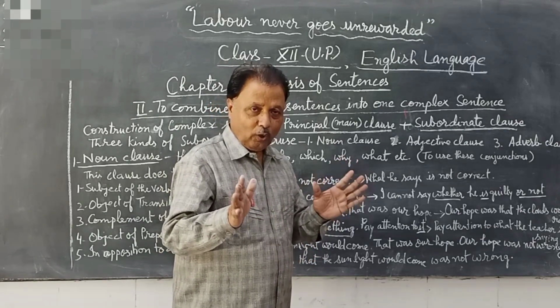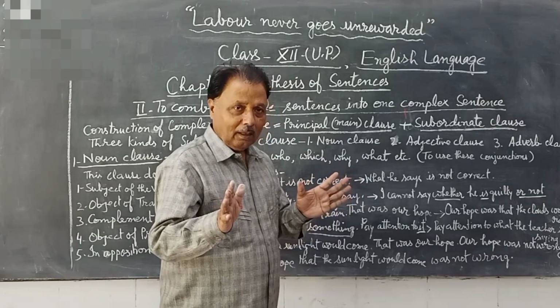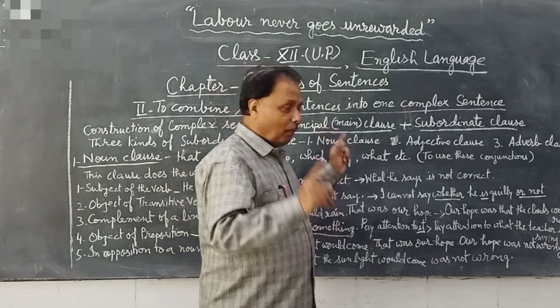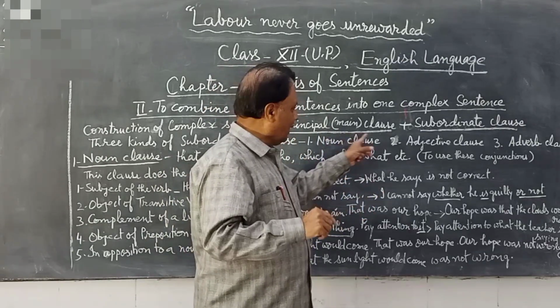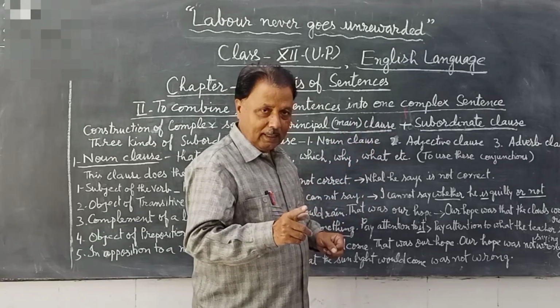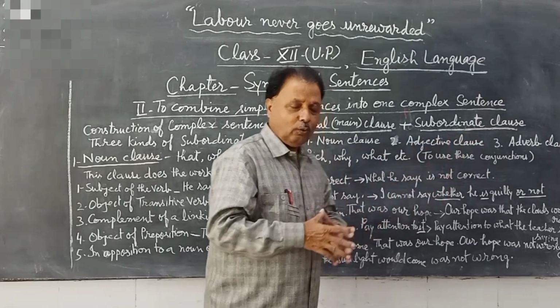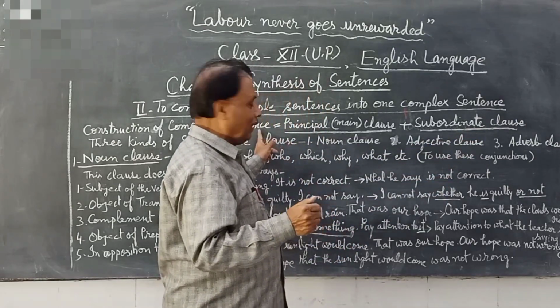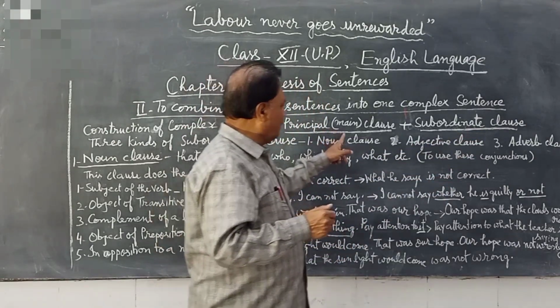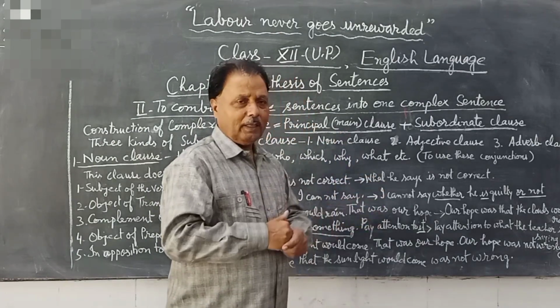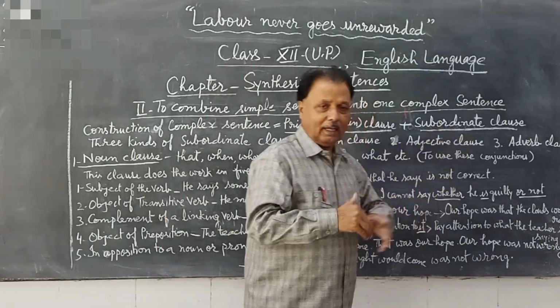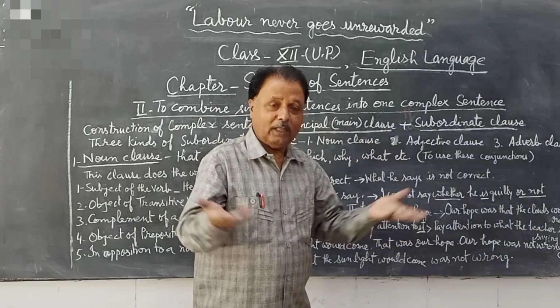Do you know this point clearly? It means one main clause plus a subordinate clause, both combined together, form a complex sentence. Then I must know what a principal clause is, what a subordinate clause is, and also what a clause is.